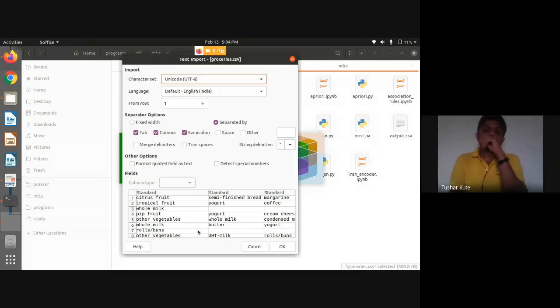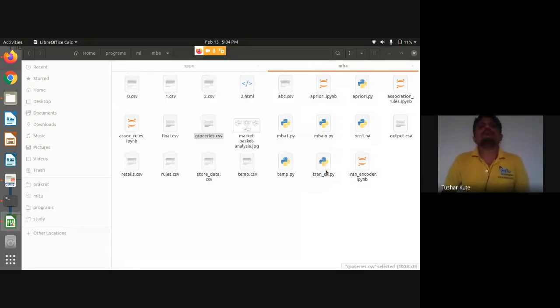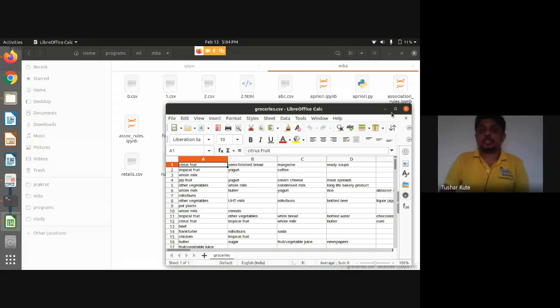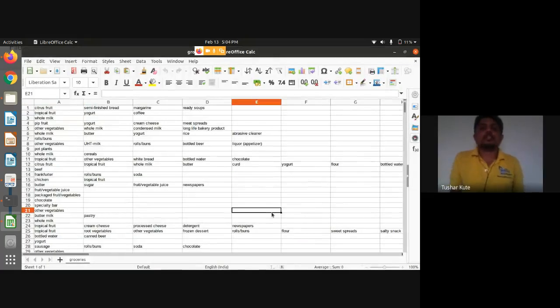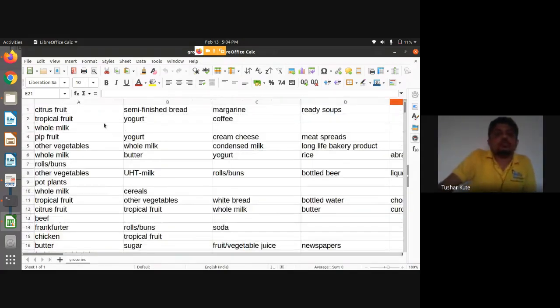See this. You can check, it's a CSV file, hence it's structured data. But check it out, every column does not contain the same number of elements. In the first row, 1, 2, 3, 4 elements are there.